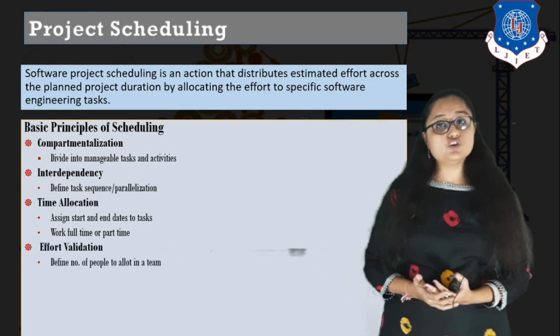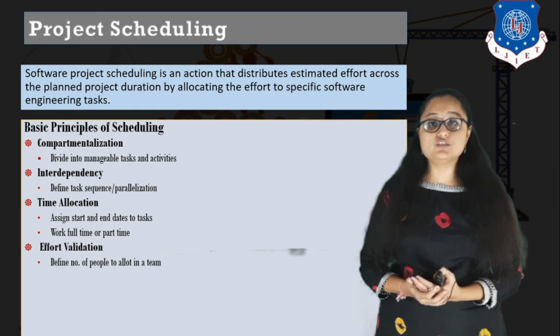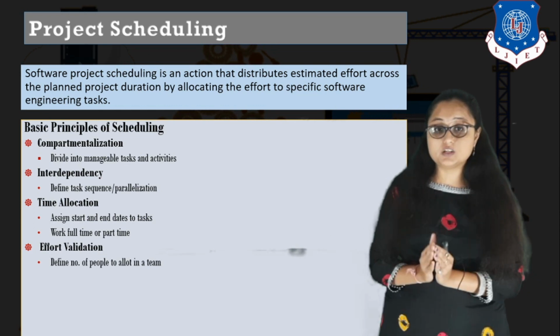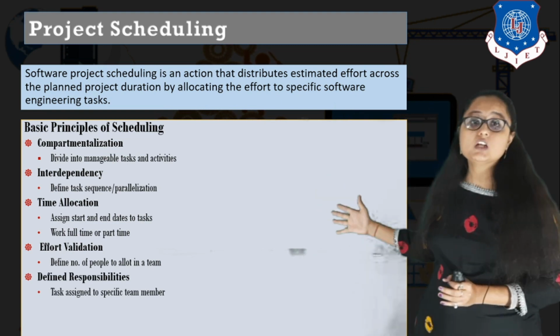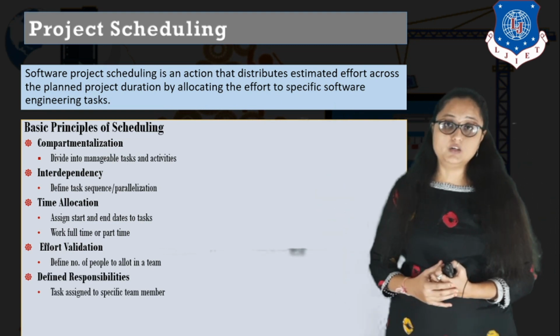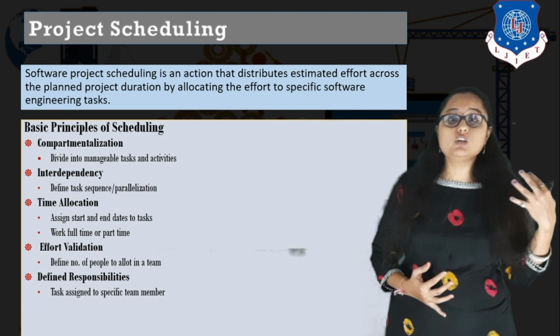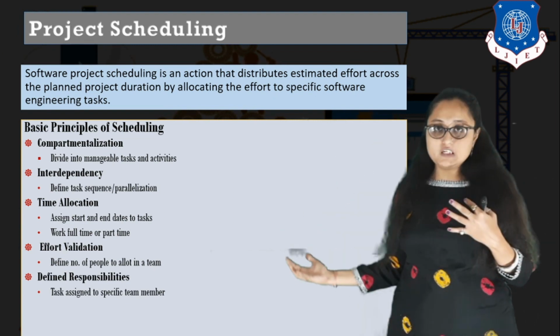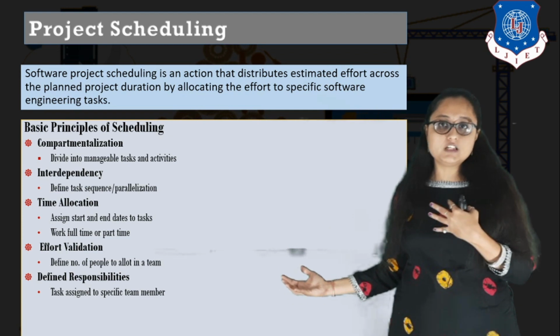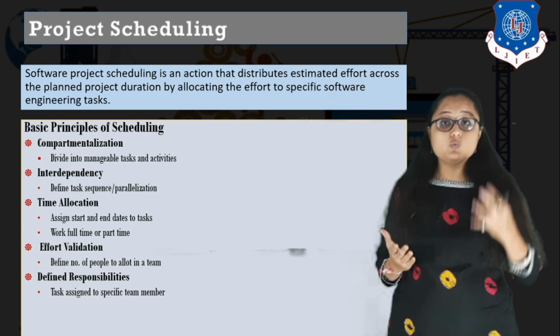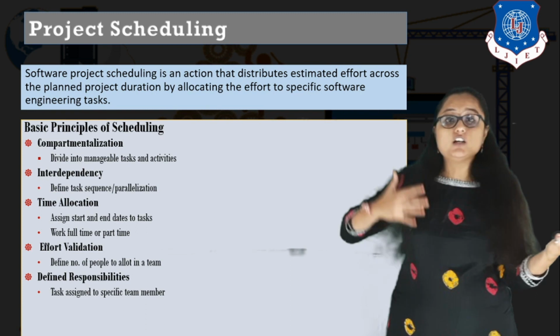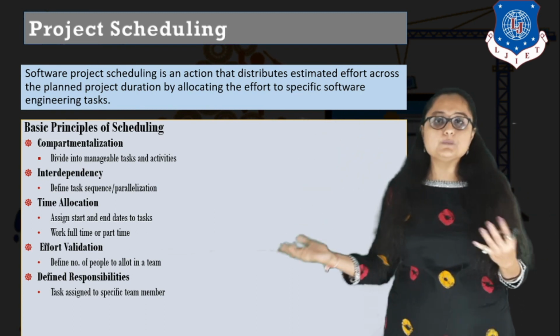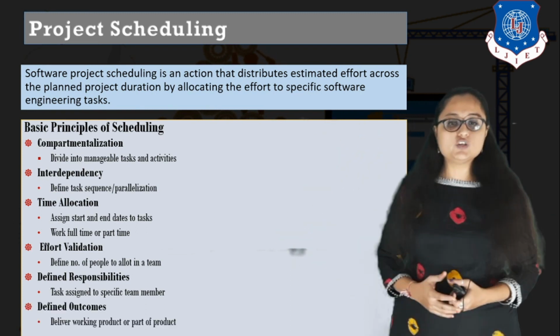The next is effort validation. Now what do you mean by effort validation? Effort validation, it means you have to decide the number of people in a team. Okay. The next is defined responsibility. We know that a particular task will be done by a particular person. Also in effort validation, we know what are the number of people in our team. So you have to decide what task will be assigned to whom, right? To which people. So that is defined responsibility.